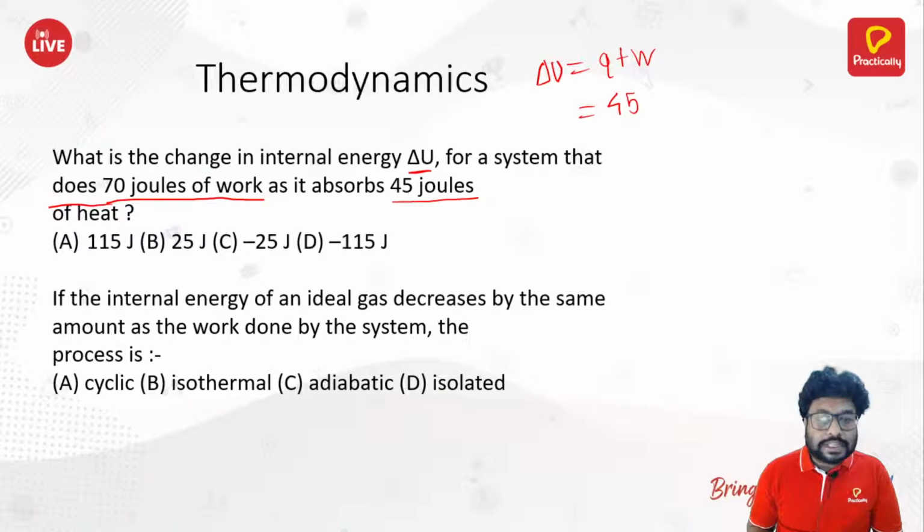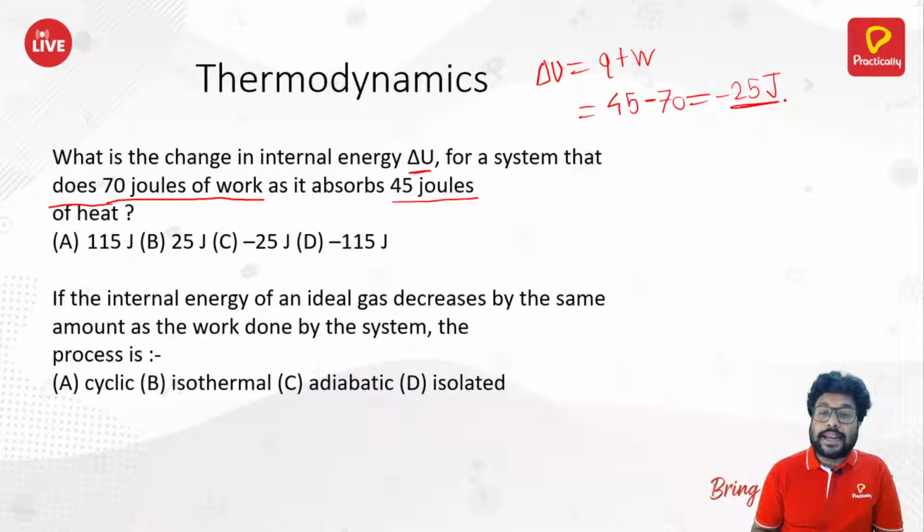Oh no, for a system that does 70 joules of work, work is not done on the system, work is done by the system, and whenever work is done by the system, its energy decreases, which makes W negative. So 45 minus 70 gives minus 25 joules, and that is why our answer here has to be C, which is −25 joules. Okay, next.